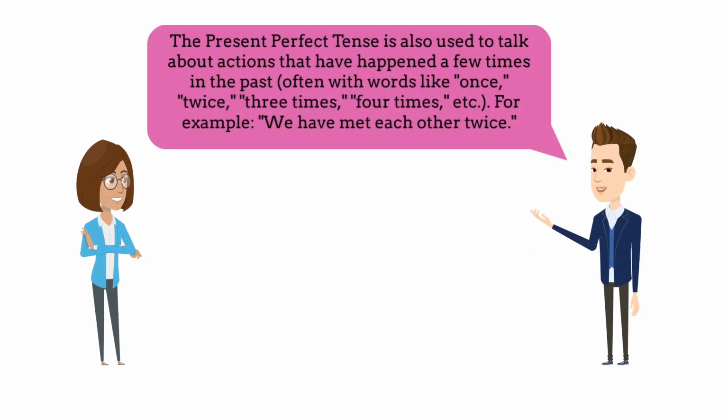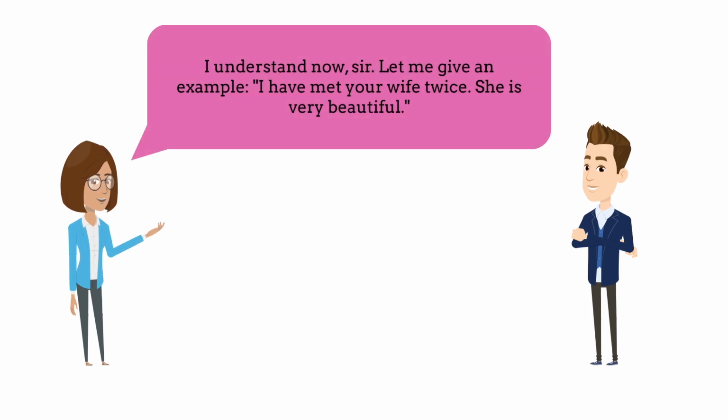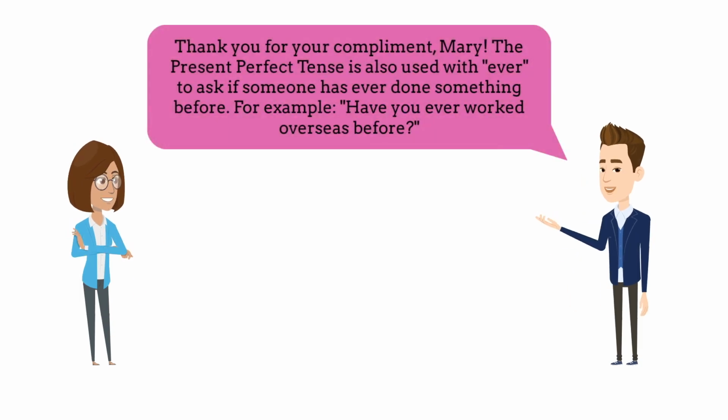The present perfect tense is also used to talk about actions that have happened a few times in the past, often with words like once, twice, 3 times, 4 times, etc. For example, we have met each other twice. I understand now, sir. Let me give an example. I have met your wife twice. She is very beautiful. Thank you for your compliment, Mary.